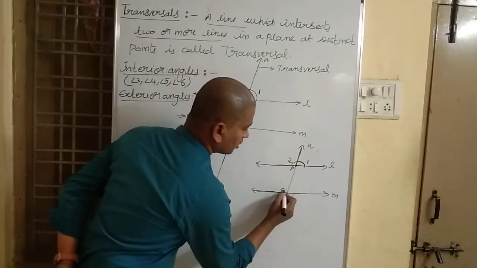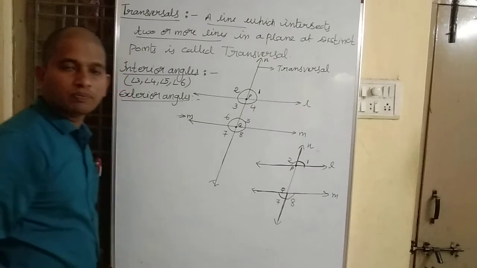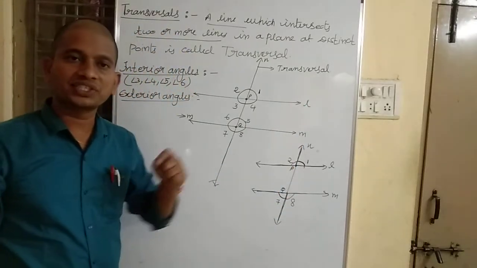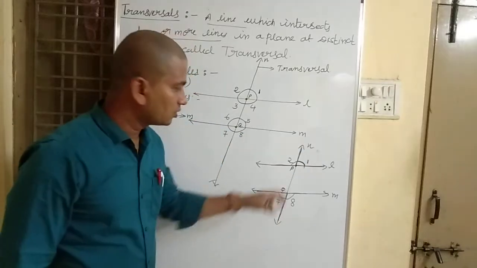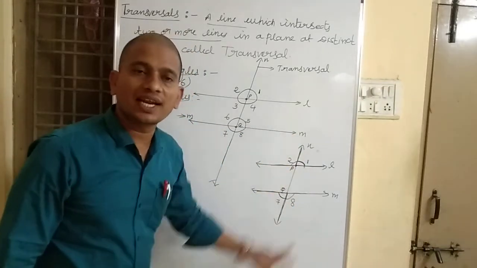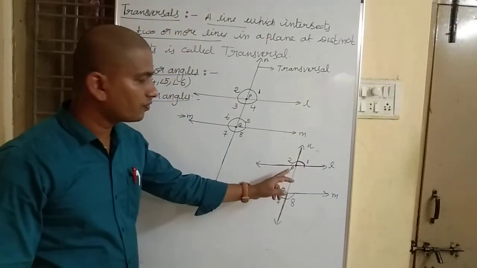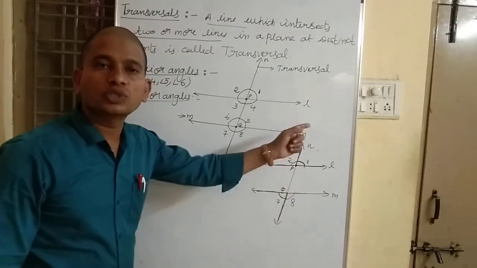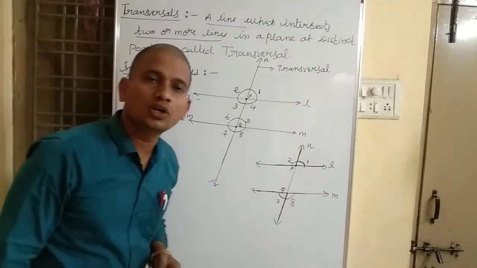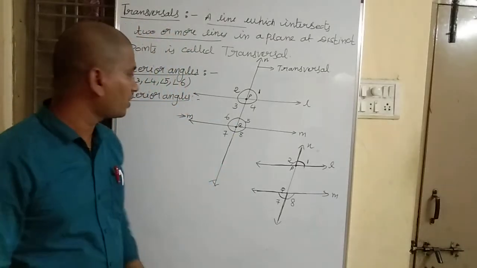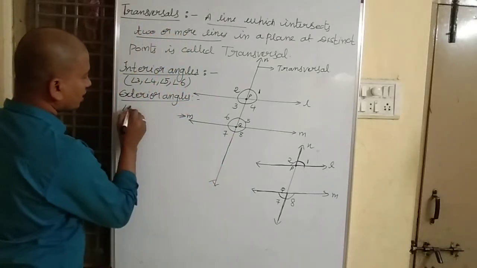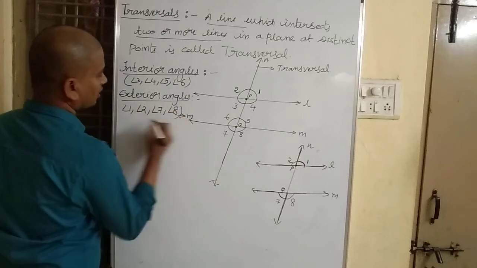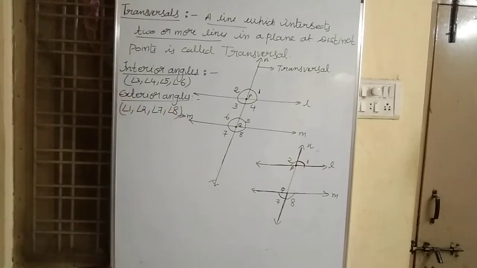See, they are outside the line segment PQ. Hence, they are called exterior angles. Exterior means outside. Those angles whose arms are outside the line segment PQ are called exterior angles. So what are the exterior angles here? Exterior angles are angle 1, angle 2, angle 7, angle 8. They are the exterior angles.